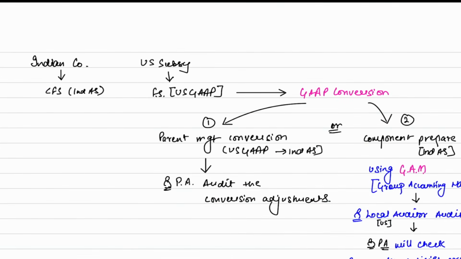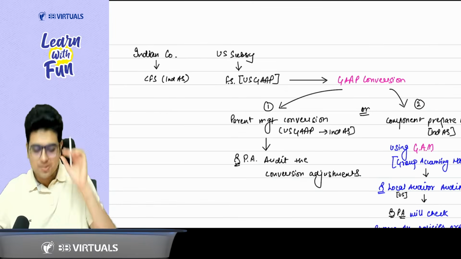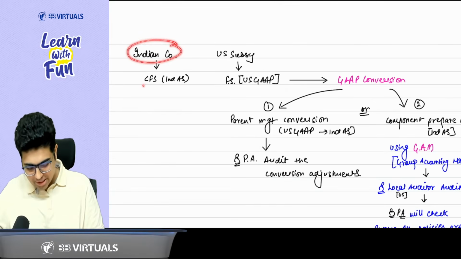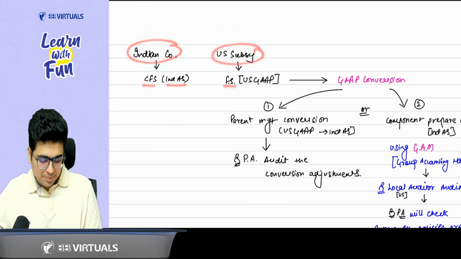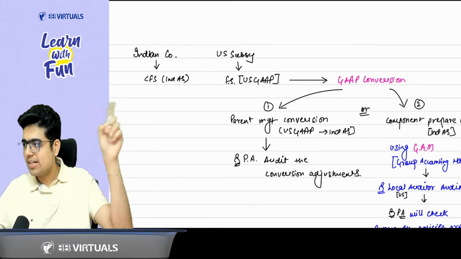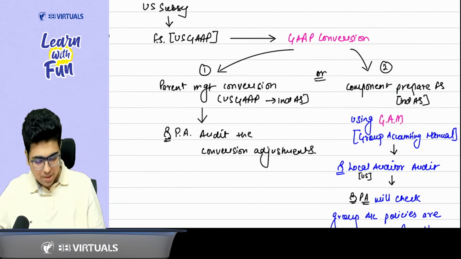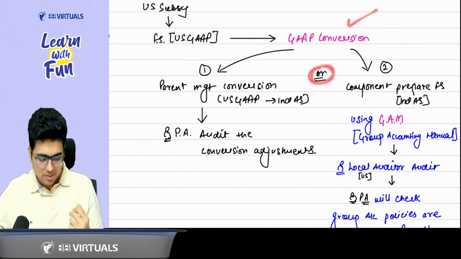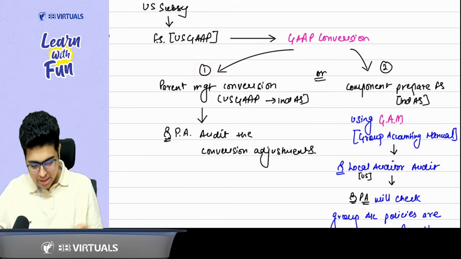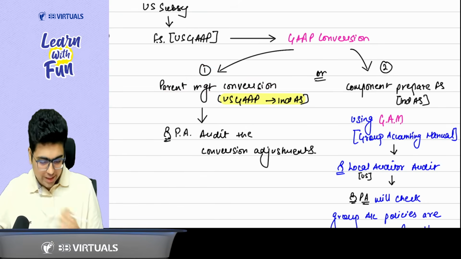Sir, what happens in the next part? A very, very interesting part. Indian companies prepare the CFS as per Ind AS. US subsidiaries prepare the financial statements as per US GAAP. Can I say there is a difference of GAAP? Yes, sir. Now everyone understands we require GAAP conversion. So there are 2 options available. Option number 1: parent management will do the conversion from US GAAP to Ind AS.